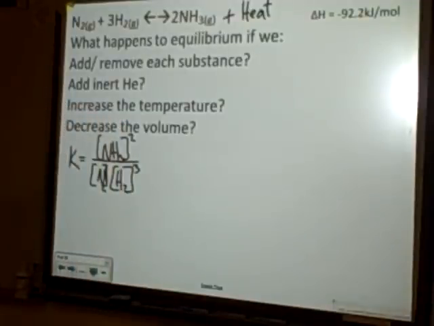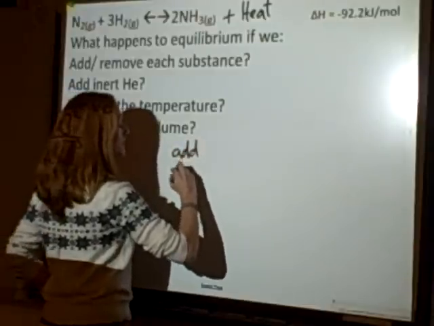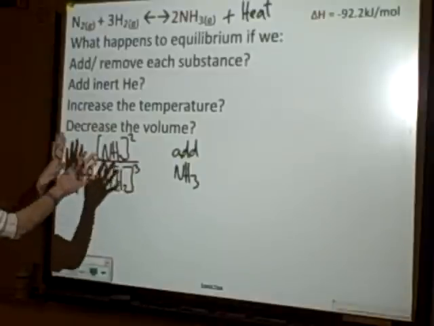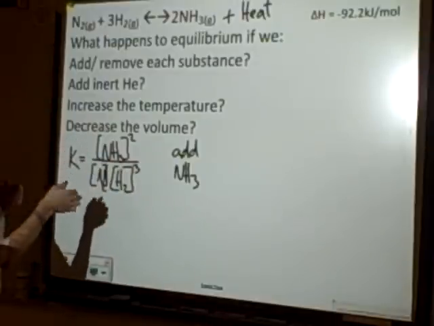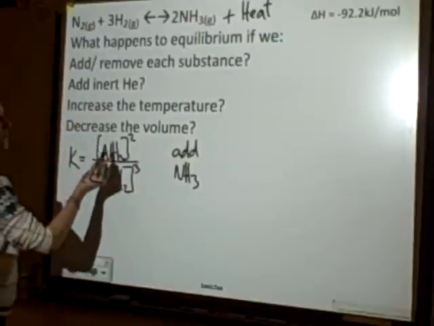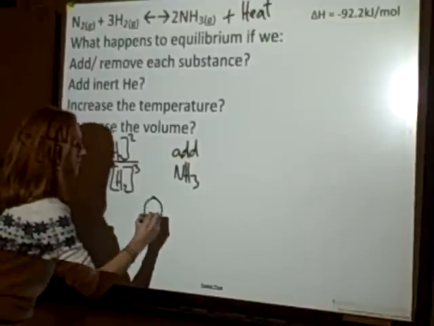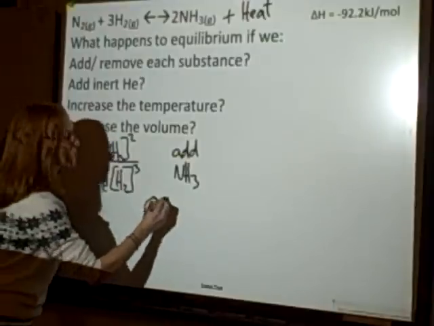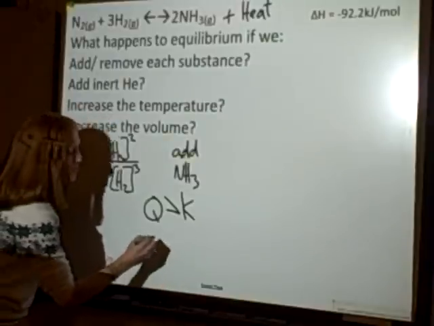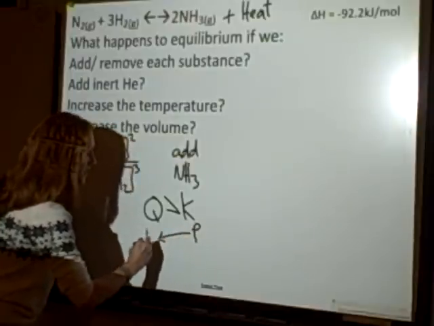So let's go ahead and apply a stress. Let's add some ammonia. So if I add ammonia, and I originally have the system that's at equilibrium, it's at K, and then I make this value larger, and I check to see, am I at equilibrium? Well, no, because this is bigger now. So when I calculate my Q by plugging in the new number, now Q is too big, it's bigger than K. If Q is too big, I have too many products, so I'm going to have to shift left. Some of my products are turning into reactants.